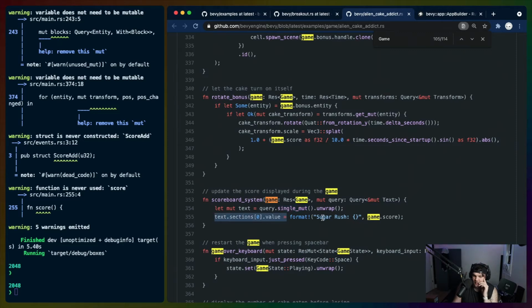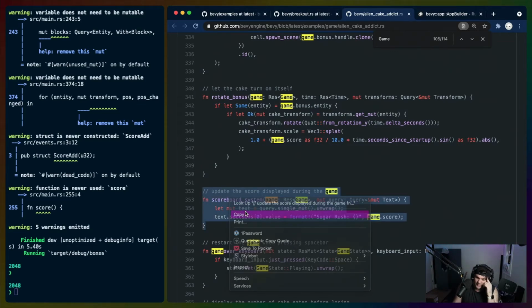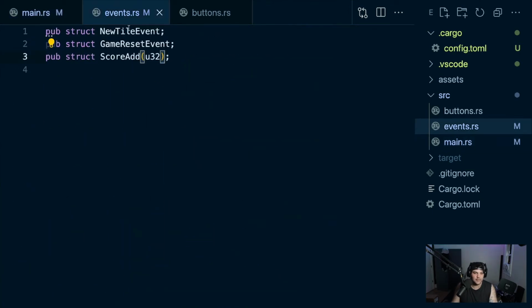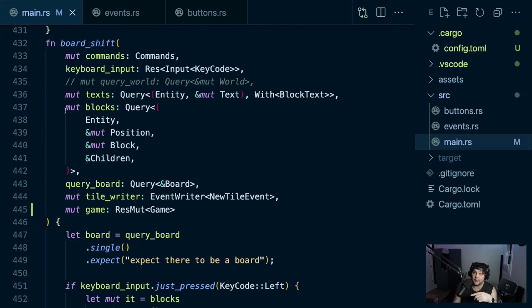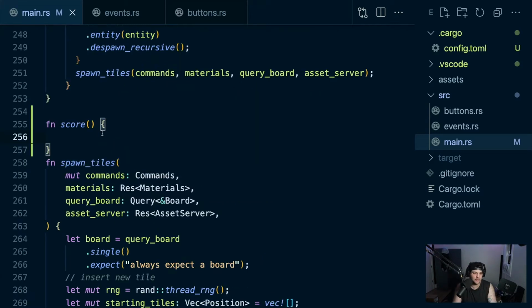Unwrap. Text sections value. Okay, so it looks like they only have one text on this whole board or this whole game. And then they just query for the game res, read it every tick. And even if it doesn't change, they just format it in, which is fine. We could do that too. We don't need this event anymore because we're not doing this via events. However, if we were doing it via events, we could prevent that updating from happening all the time, I think. We could listen to the event, and when the event comes in, that's when we update the ResMut. Okay, so we have the score function.